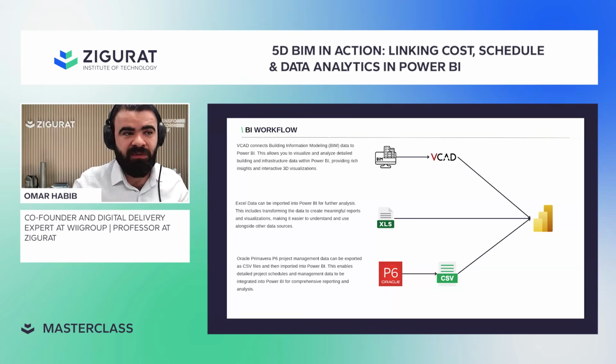So this is a general conversation about the workflow itself. You have the BIM linked to VCAD, you have the Excel sheet, and then you have the P6. If you use Microsoft Project, it will be the same process, or you could export it to Excel as well. There are not many different things. So now at this stage, we managed to get the different data sources in the same place: the commercial information in Excel, the time schedule information in P6, and the 3D model information in the 3D model itself.